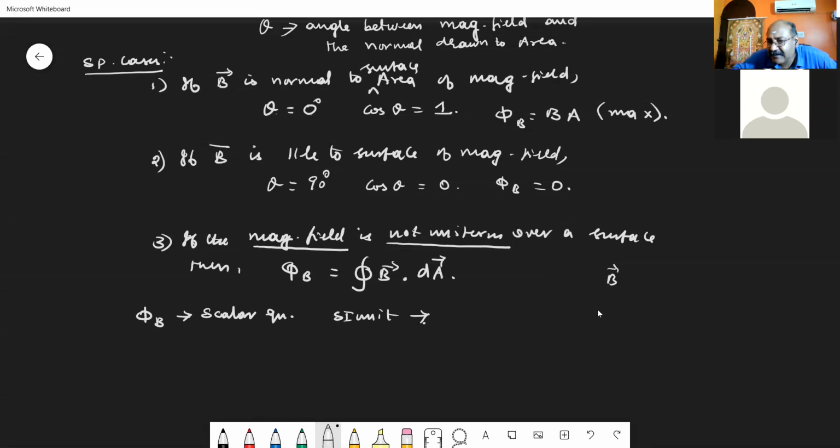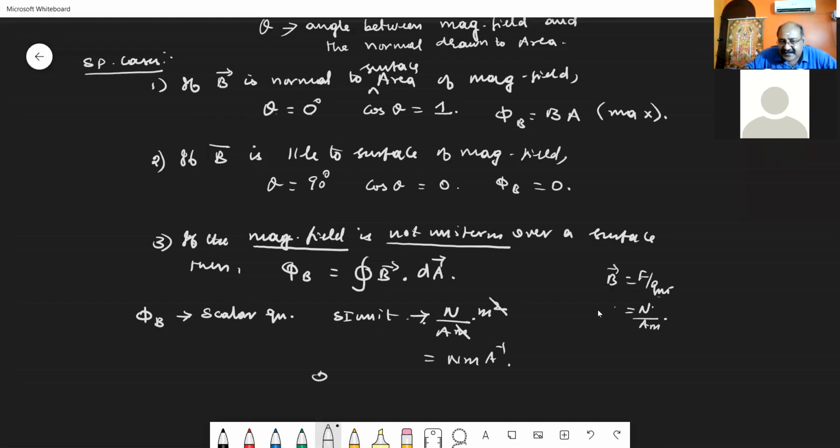Or we can say B vector is equal to force per unit pole strength. Force is in terms of Newton, and pole strength in terms of ampere meter. So instead of B, it is Newton divided by ampere meter. dA is meter square, so one meter cancels. So Newton meter per ampere is its SI unit.